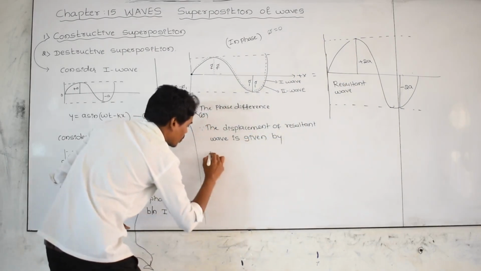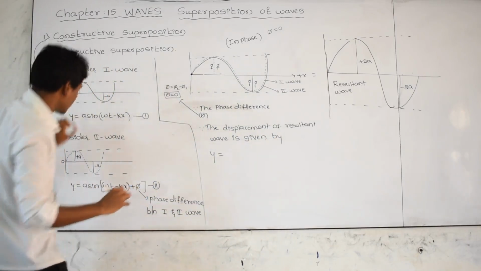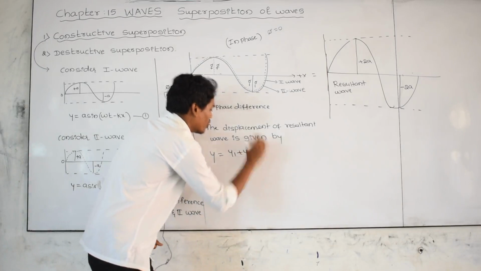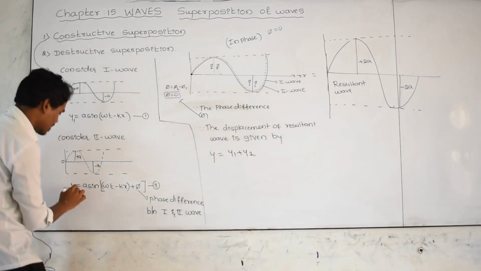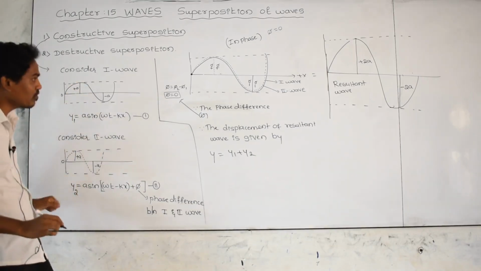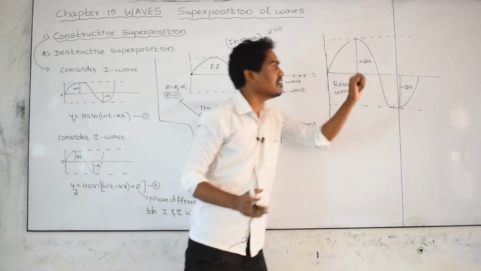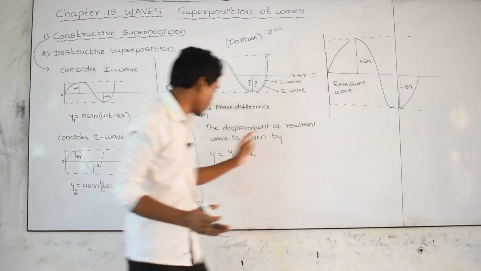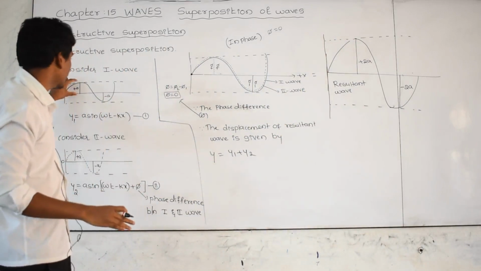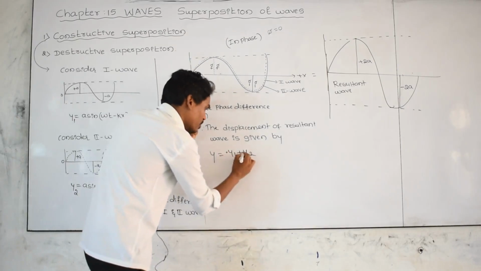y is equal to y1 plus y2. Let us take this is y1, this is y2. y1 is the displacement of the first wave, y2 is the displacement of the second wave. First wave and second wave both merged, become a third wave or a resultant wave. Its displacement is y. Then the displacement of this resultant wave is the algebraic sum of y1 plus y2.